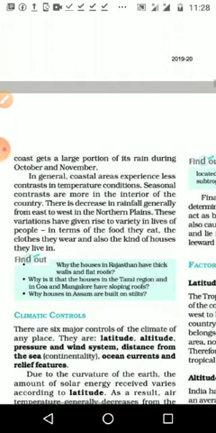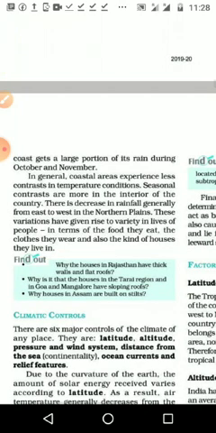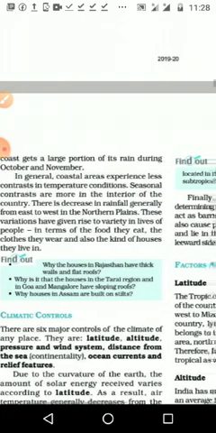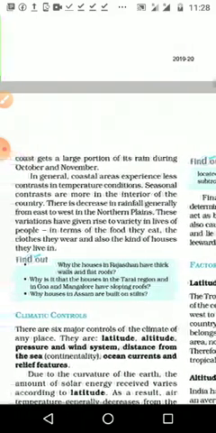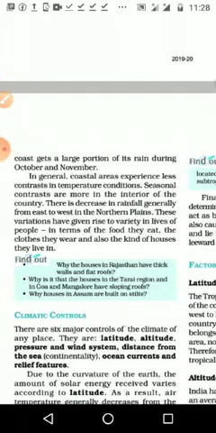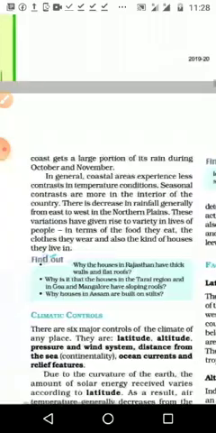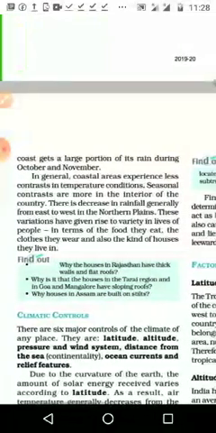If you look at the climate of the coastal area, the temperature conditions vary very little, not big differences, only 2 to 5 degrees centigrade. But in interior areas like Punjab, Haryana, Delhi or Himachal Pradesh, we can see a huge difference in temperature.